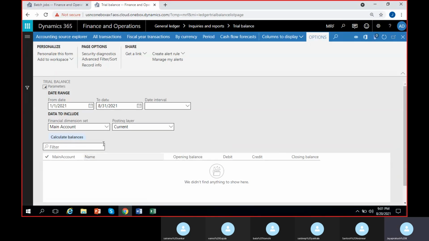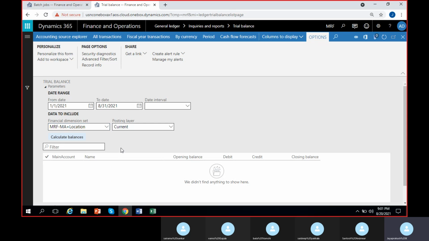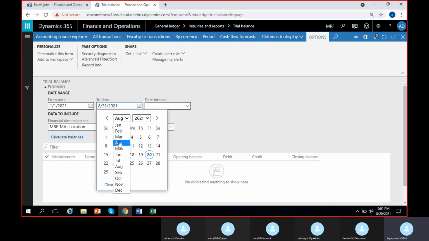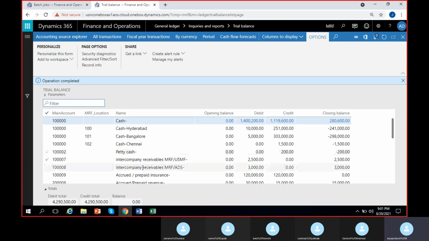Going to MRF, we can see trial balance. I can use my MRF main account plus location. Here you can see the right combination. Main account plus location, starting from January 2 until the end of December. I'll select OK. Yearly trial balance, calculate balances. So I can see the balances here.